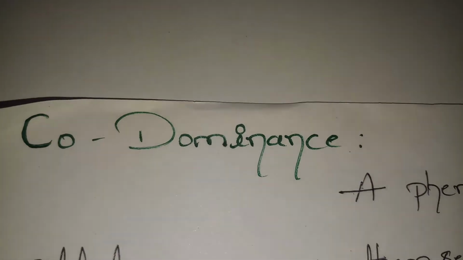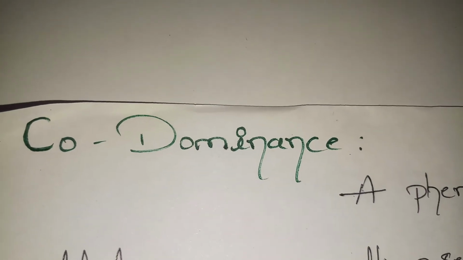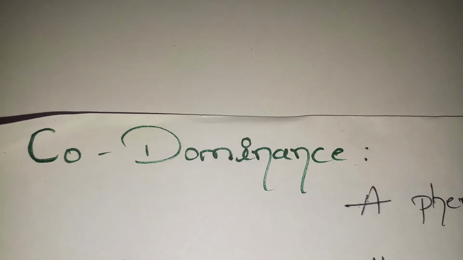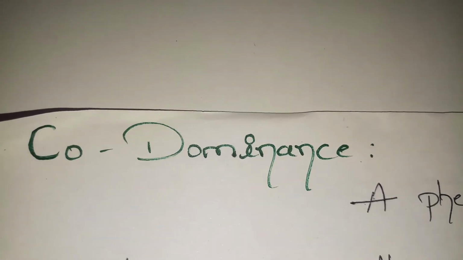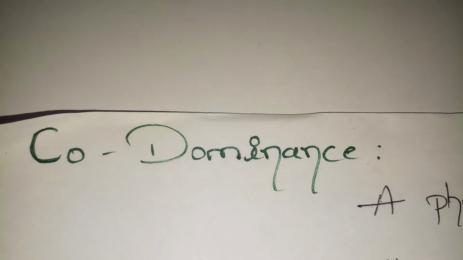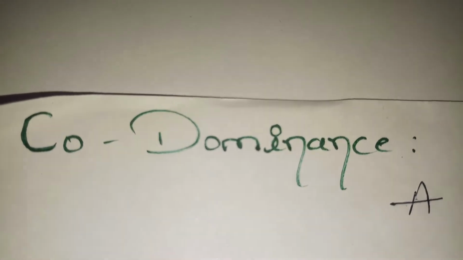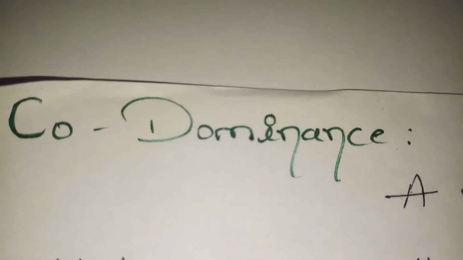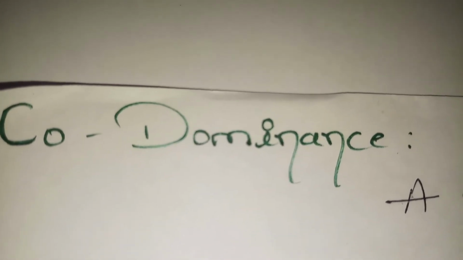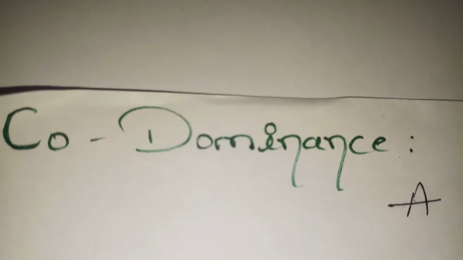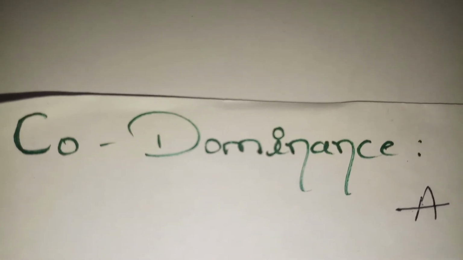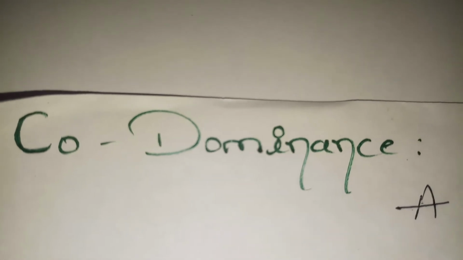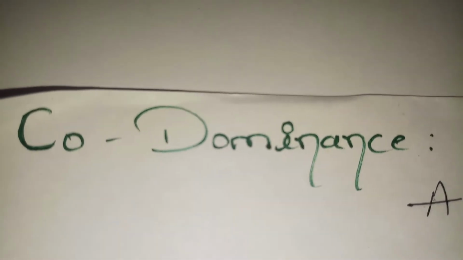So here comes the next topic. Co-dominance. As the name indicates, co means together, working together, or having the characters together. Dominance means dominating character. Whatever the characters might be, the dominant character or the recessive character, it is both the characters staying together to give a different character in the offspring. Such a character is called co-dominance.